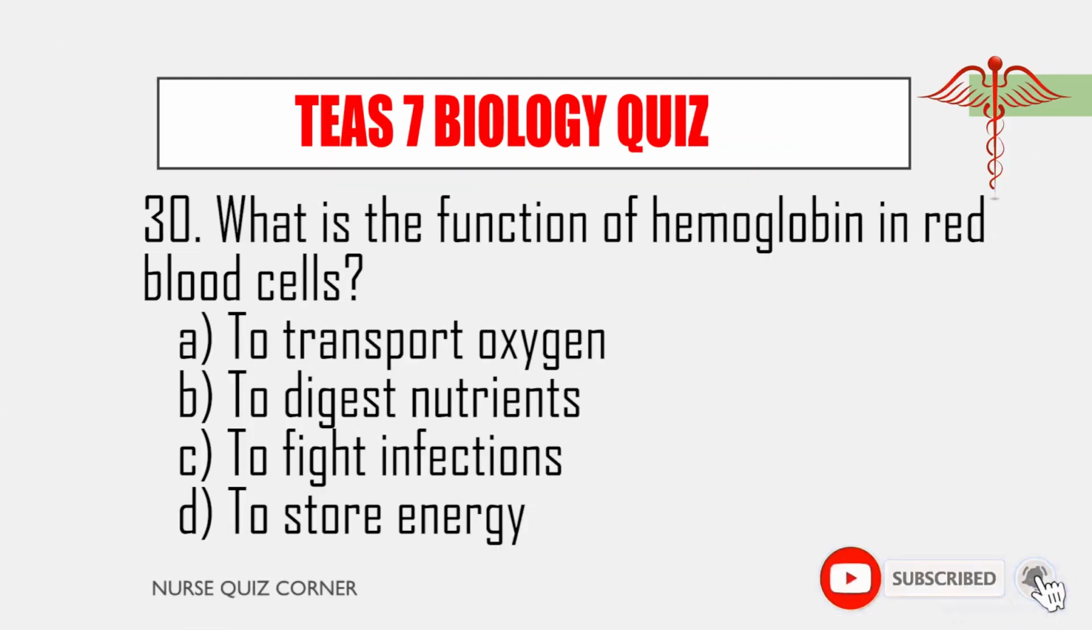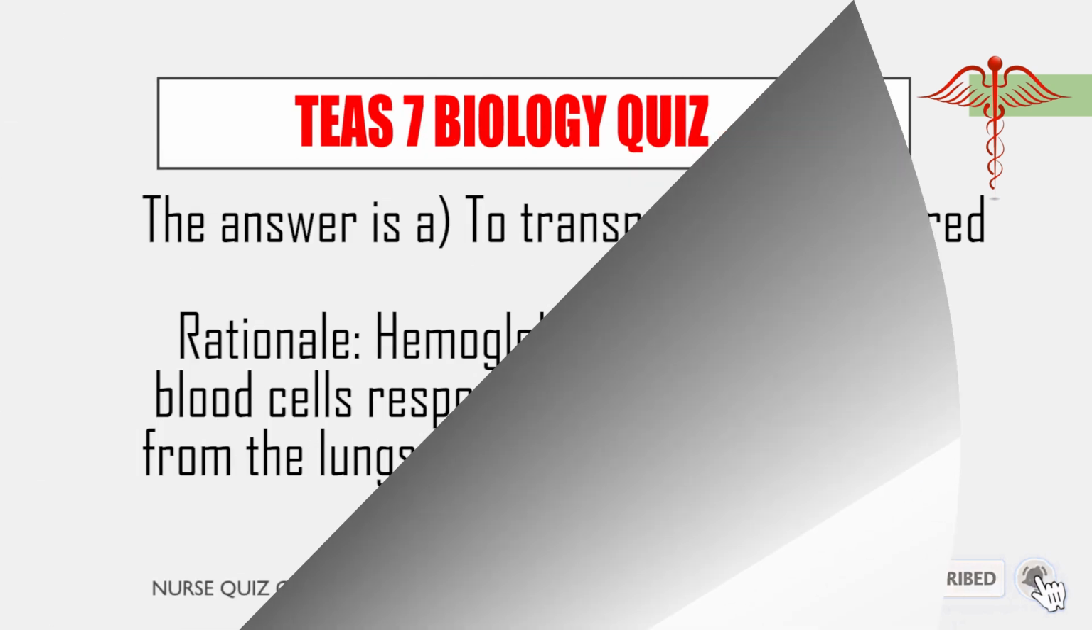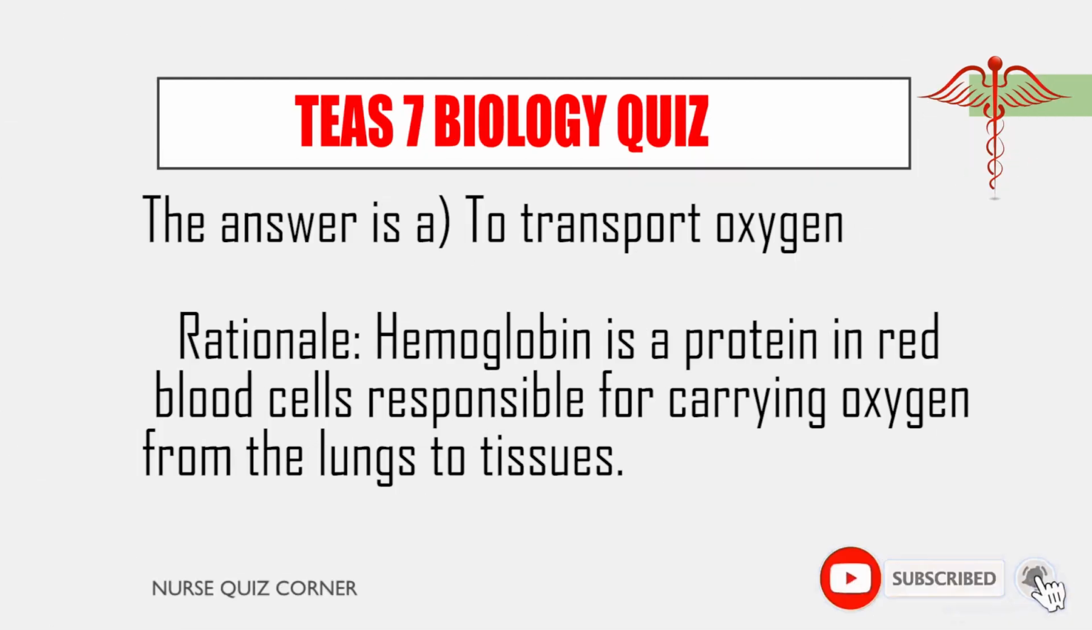30. What is the function of hemoglobin in red blood cells? A. To transport oxygen. B. To digest nutrients. C. To fight infections. D. To store energy. The answer is A, to transport oxygen. Rationale: Hemoglobin is a protein in red blood cells responsible for carrying oxygen from the lungs to tissues.